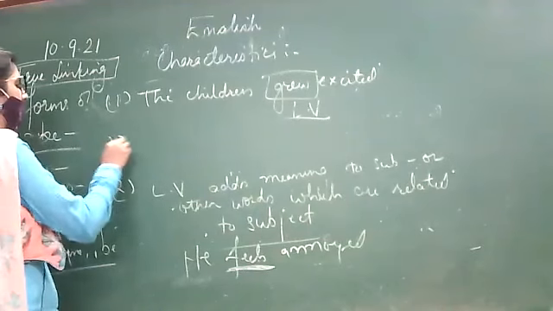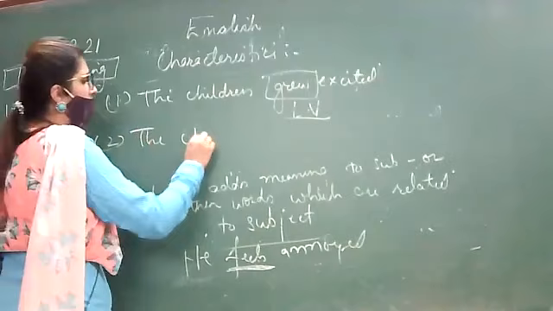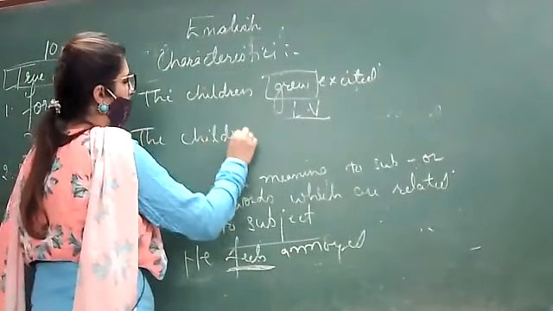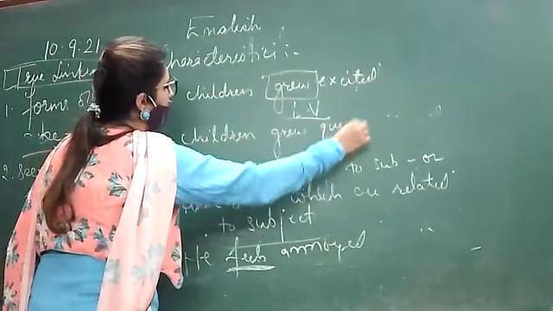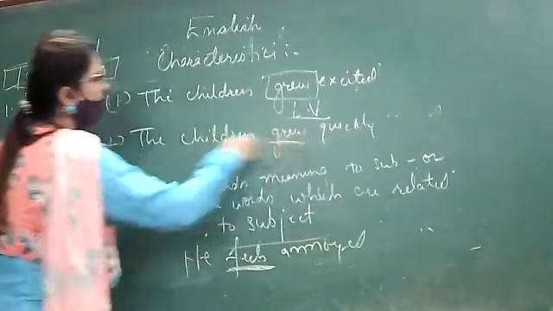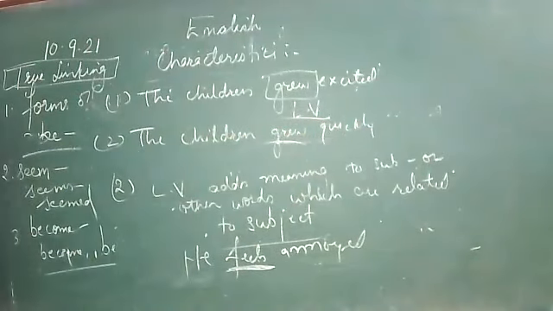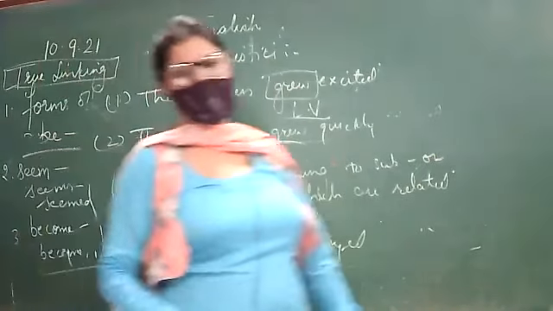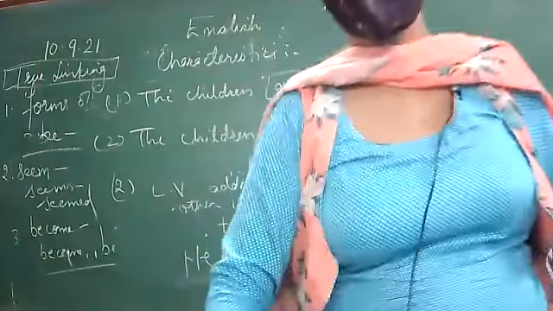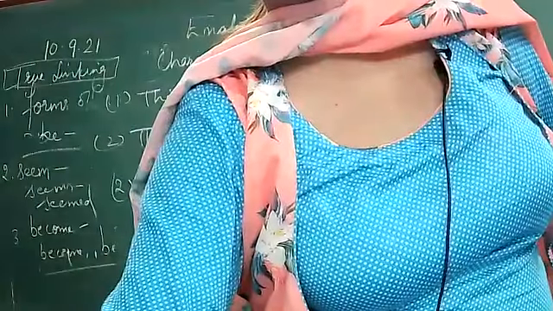Suppose the children grew quickly. This is the verb. Then replace it with a true linking verb. Does it make meaning?